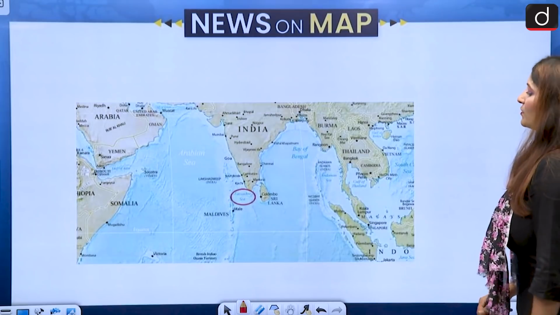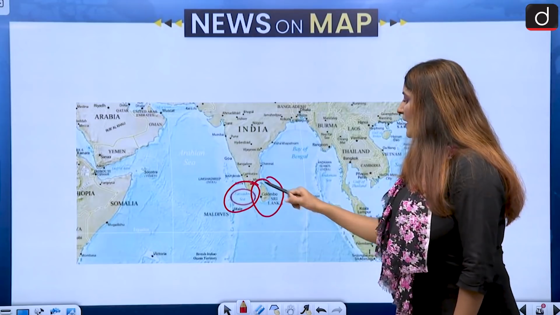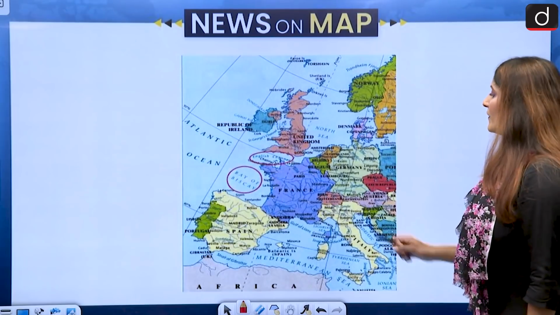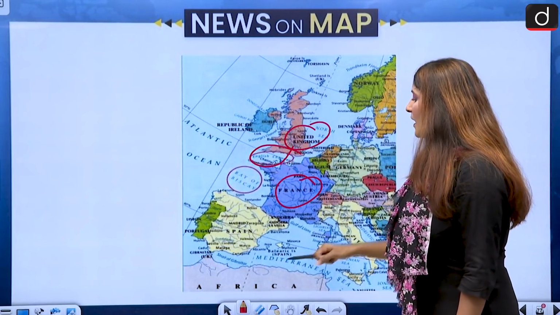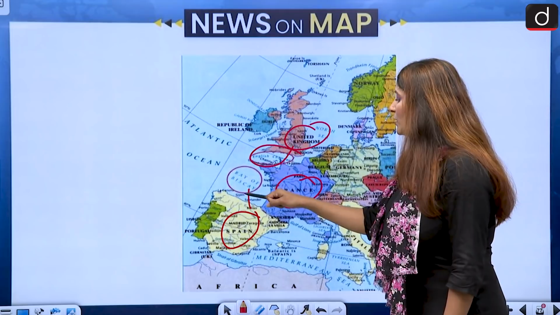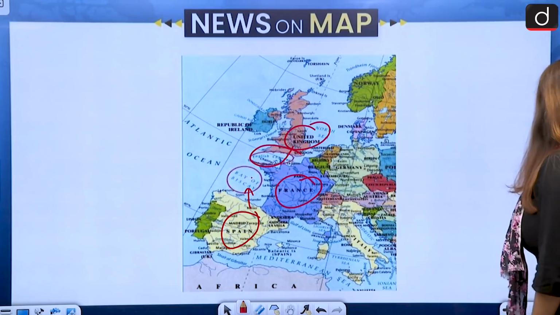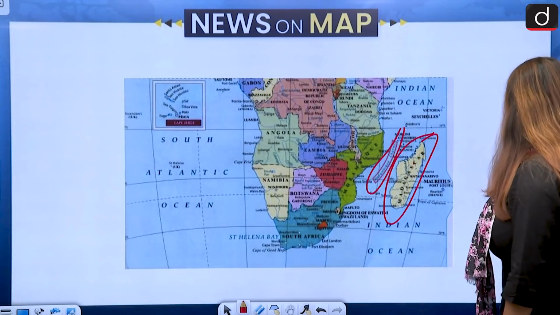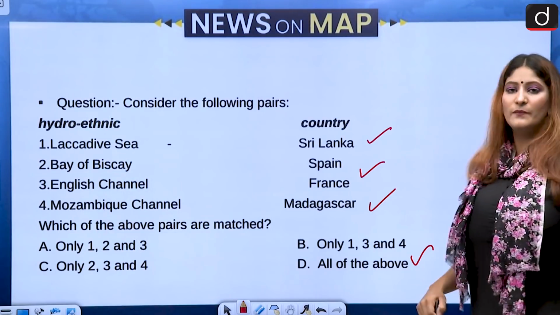Let us see. So Laccadive Sea is over here, and it is very close to Sri Lanka at the western side. So first is correct. Then we have English Channel between France and United Kingdom, and to the north of Spain, we have Bay of Biscay. That is also correct. And of course, the Mozambique Channel, which is to the west of Madagascar in the Indian Ocean. So all are correctly matched. The correct answer is option D.